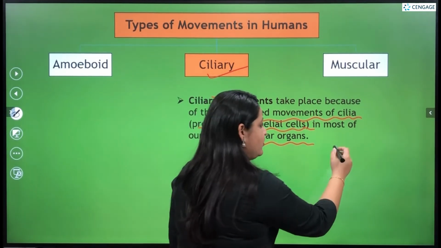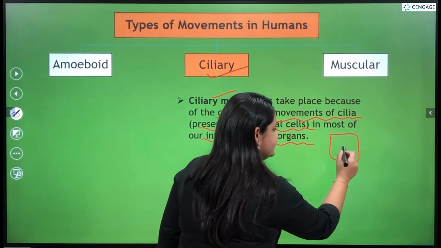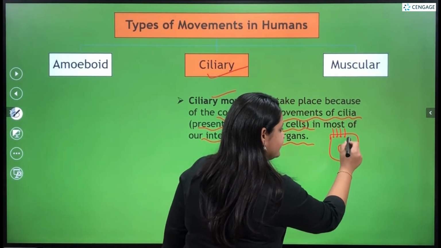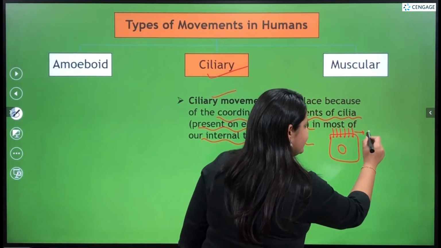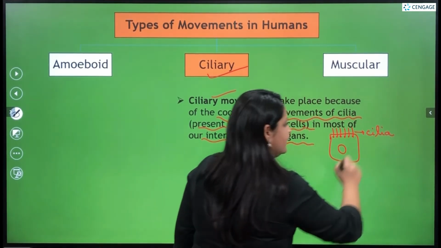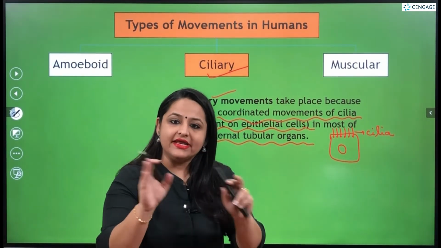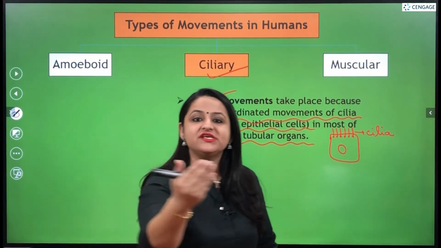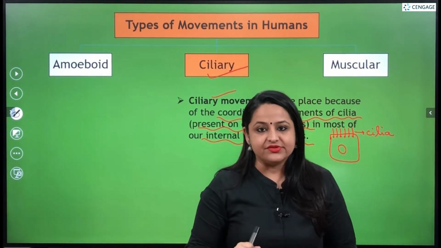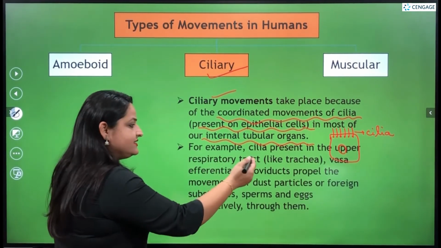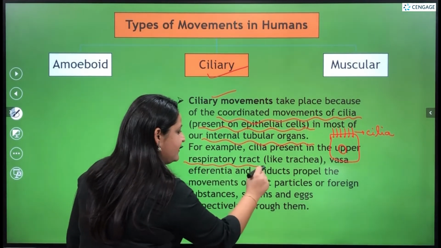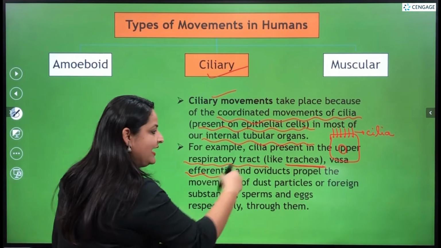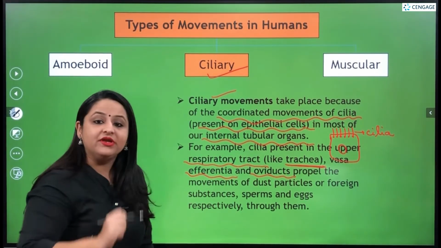So now, suppose this is an epithelial cell, and the epithelial cell has hair-like projections. These hair-like projections are known as the cilia. The cilia beat in one specific direction, which facilitates the movement of surrounding substances in one particular direction. This type of cilia is generally present in the upper respiratory tract like the trachea. Then it is present in the vasa efferentia as well as in the oviducts or the fallopian tubes.